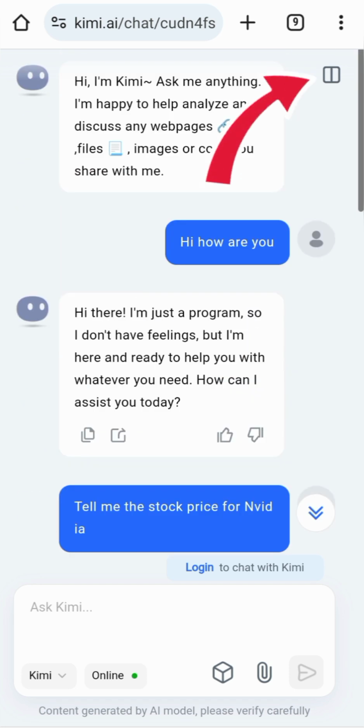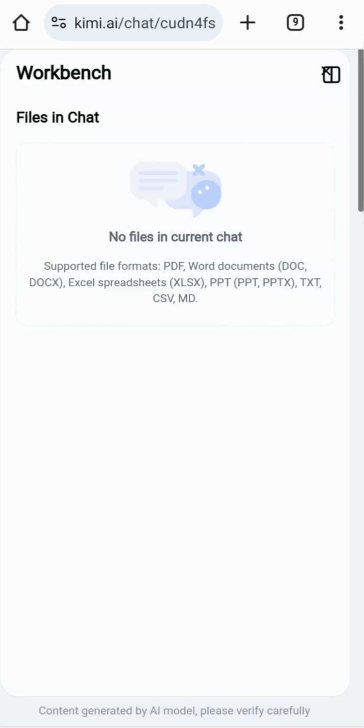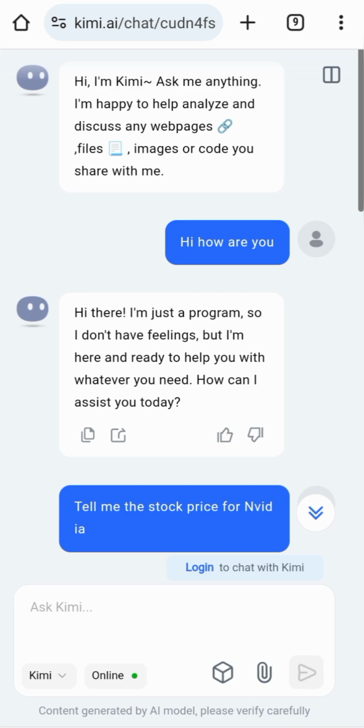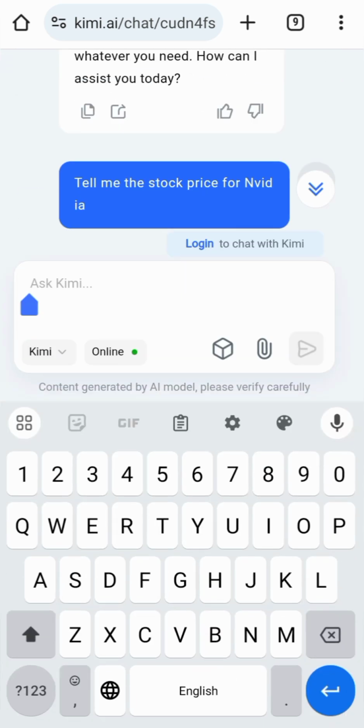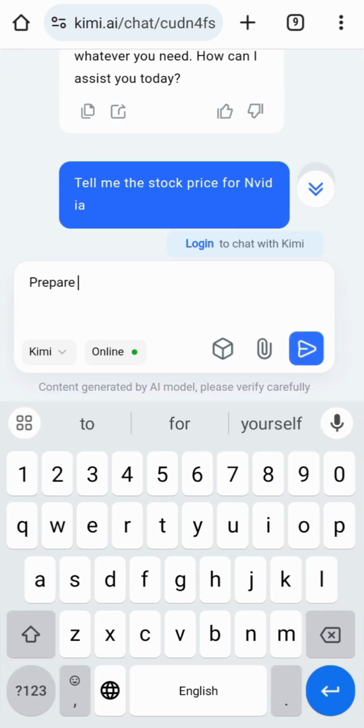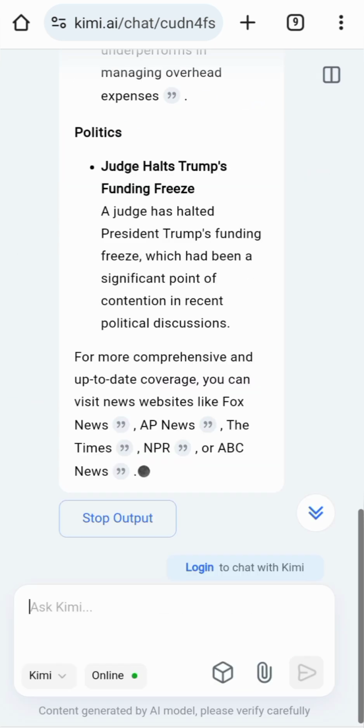Now over here, in the top right corner, you can access any files whatsoever. That can be PDF, that can be Word documents, that can be any type of files. Now let's ask it, prepare a PPT, I mean a presentation for me on machine learning. We're just testing out the model in this video, so let's see if it can prepare it.